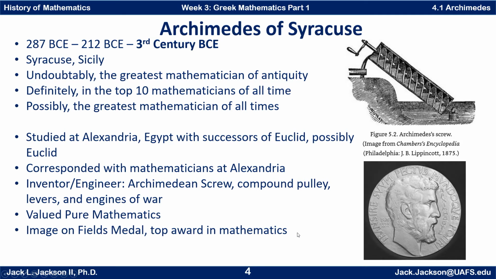The Fields Medal is generally considered the top award in mathematics, at least one of the top two. The Abel Prize is another one. But the Fields is sort of the equivalent of a Nobel Prize in science. So the Fields Medal's designers lifted him up in prominence to put him on that medal.